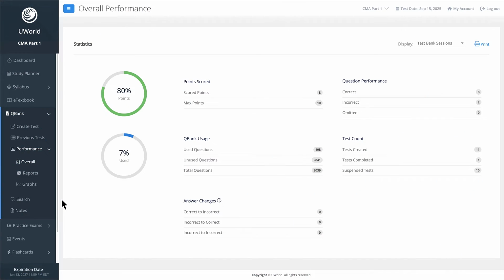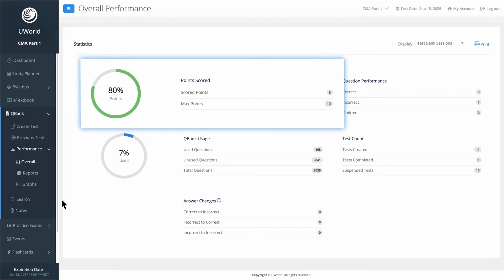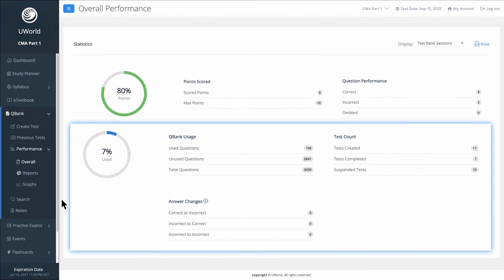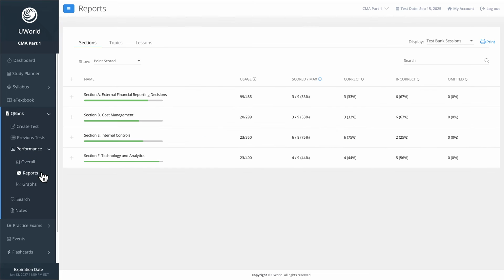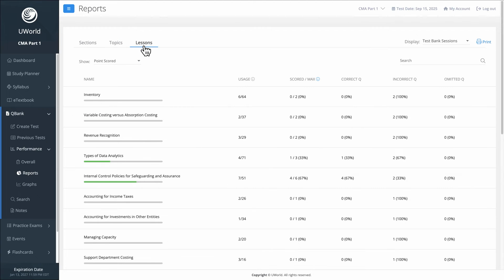Now, as a professional, you understand how important it is to verify performance and make adjustments based on results. Navigate to the QBank dropdown and click Performance. The overall tab shows you key QBank insights. You can monitor your points scored and question performance, and keep track of your overall QBank usage. In reports, you'll find a comprehensive breakdown of your performance by sections, topics, and lessons. This will help you identify your strengths and weaknesses to adjust your study plan as needed.